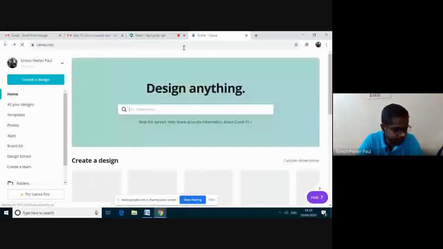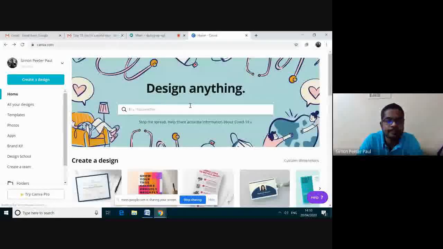When I come here, when I open this Canva, I will be getting this type of screen, right? In the left side, there are lots of options given here. All your designs, templates, photos, apps, and all the items are given on the left side.